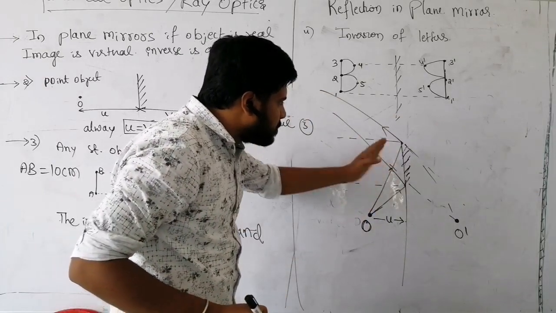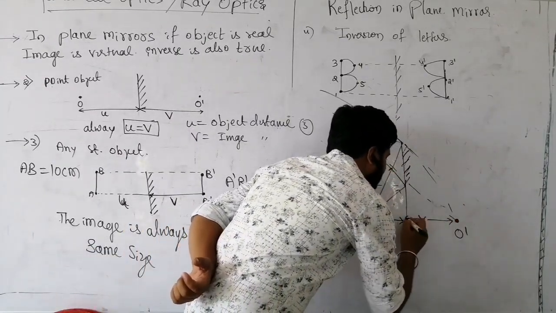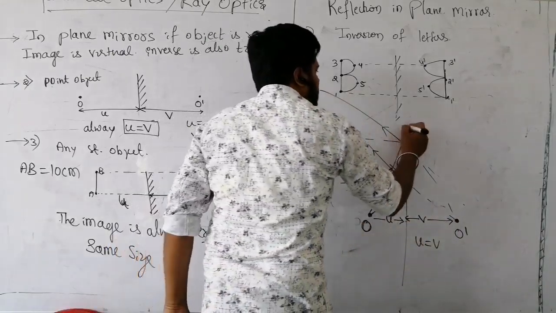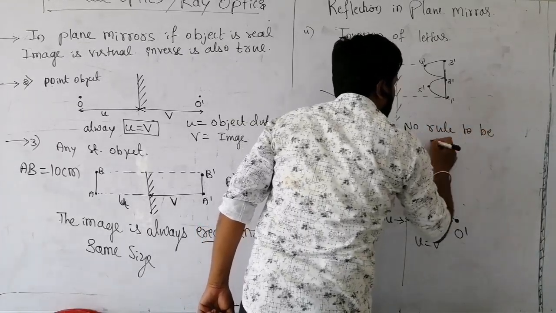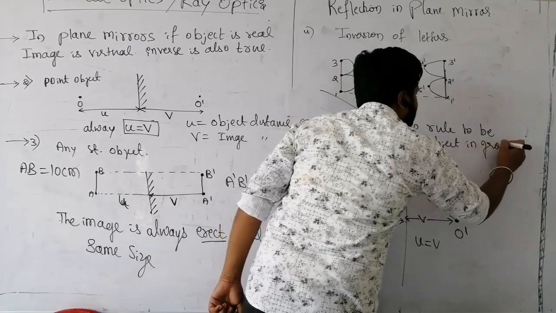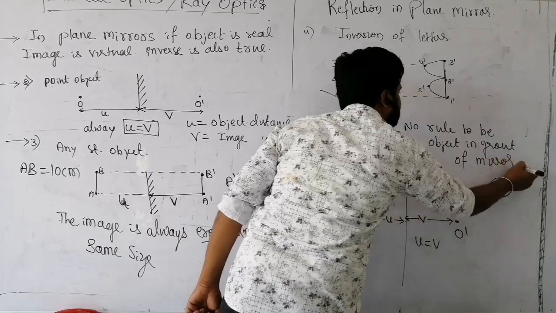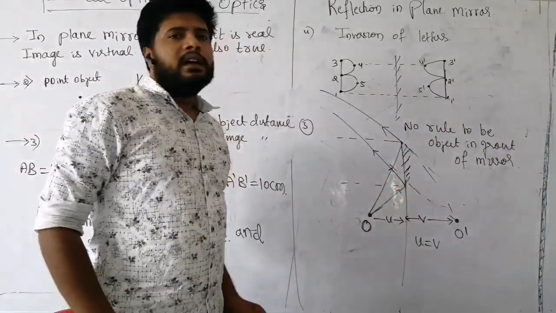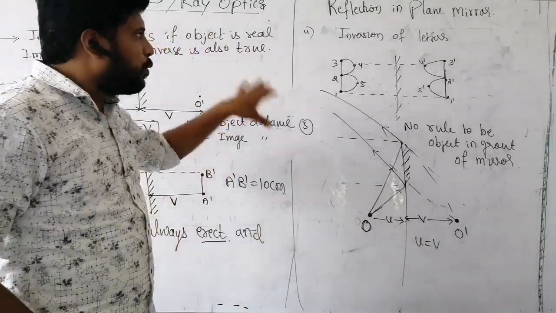If there is no mirror also, you can extend it and you will get the image, with object distance U equal to image distance V. I can write the fifth rule: the object need not be in front of the mirror. You can extend the mirror and still get the image for this object. Clear? These are the rules.